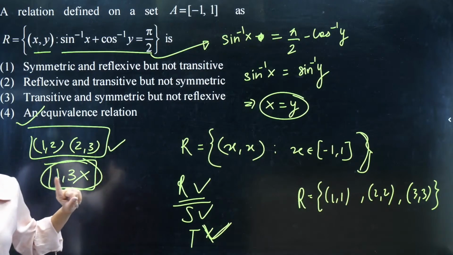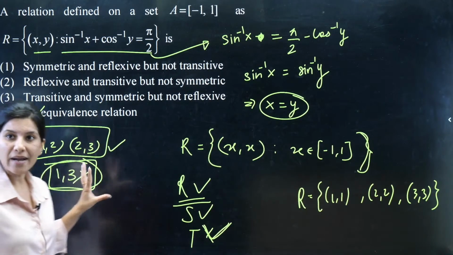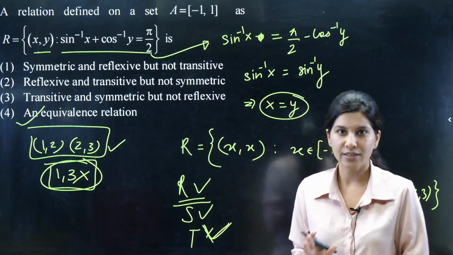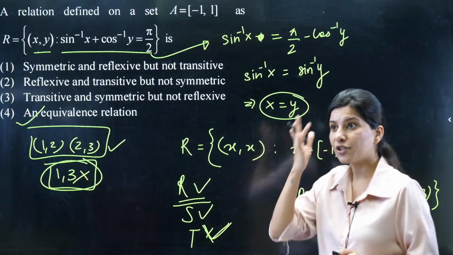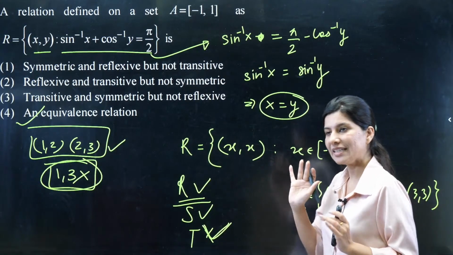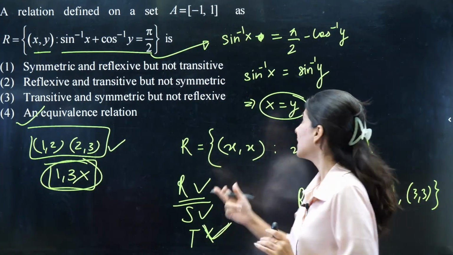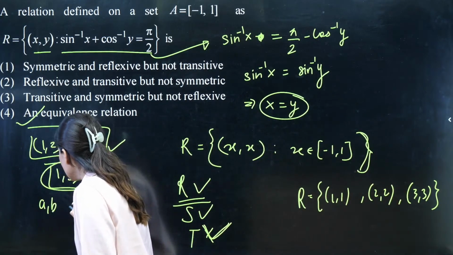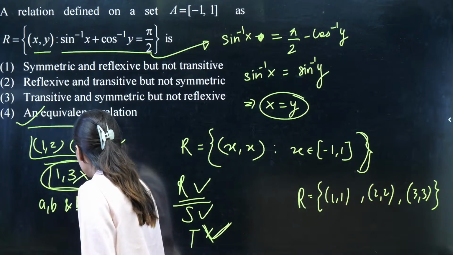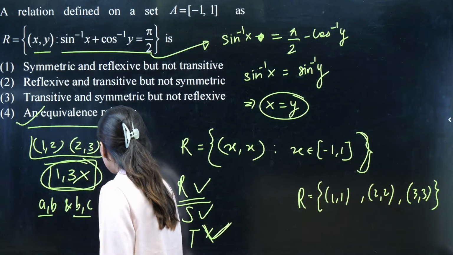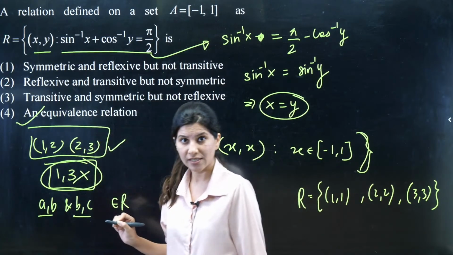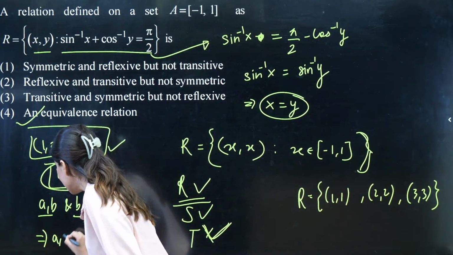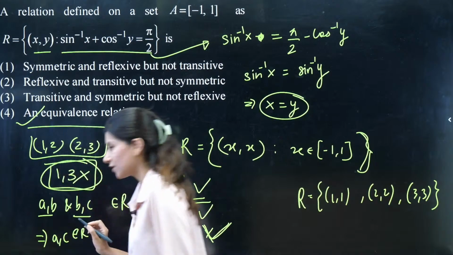How is it transitive? Yes, Nitish. Okay, one more time I can explain you people. So basically, you know what is the condition of transitive. The condition of transitive says that if A, B and B, C both are present in my relation, then A, C should be there in my relation.